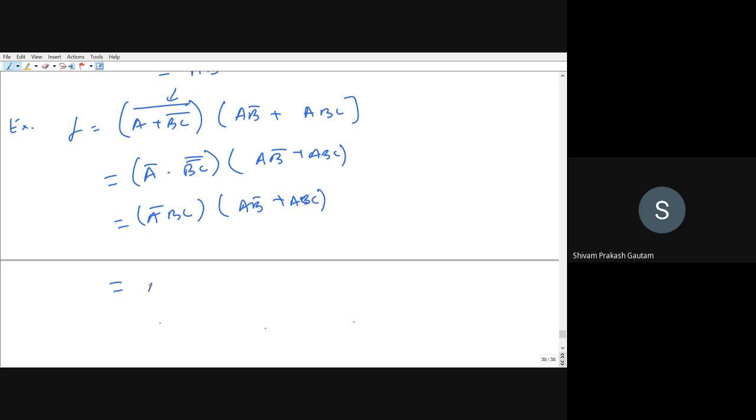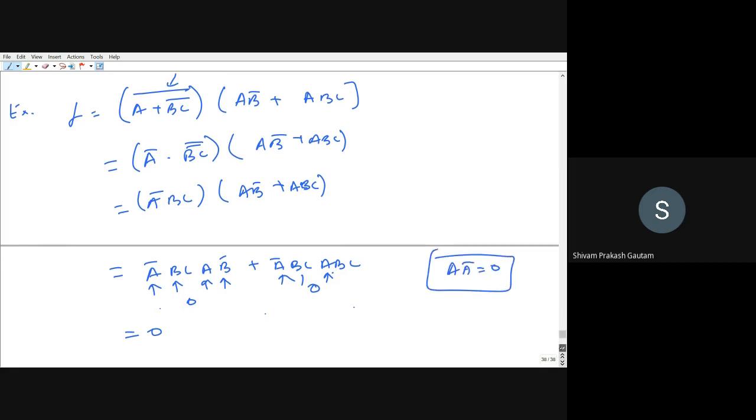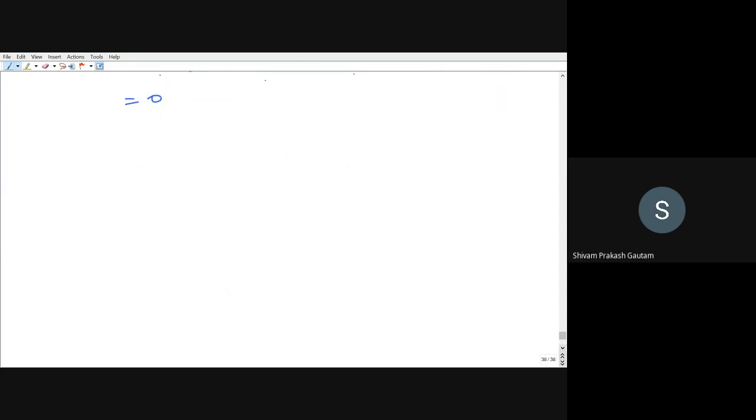Now you can open the bracket. So this is A bar BC AB bar plus A bar BC ABC. So you can see we are having B as well as B bar, A as well as A bar. So this term can be 0. Again A and A bar is there, so this term will again be 0. So we can write it as 0. Okay, if A into A bar term is there, so this is 0. This law we have seen.